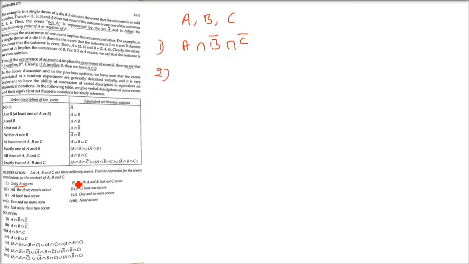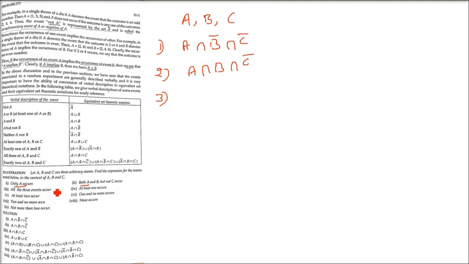Okay. Second one. Both A and B but not C occur. Say A, B and C just write. Negate C because C is not happening, and then use the intersection sign. So A intersection B intersection C naught. When we say both, you must see the question. If it is saying and, you will use and.